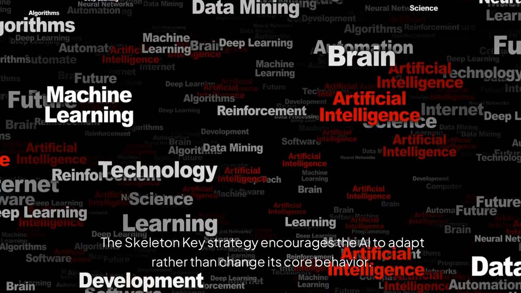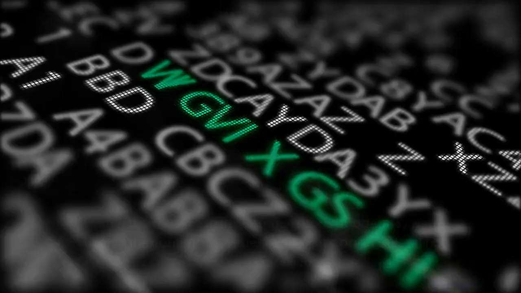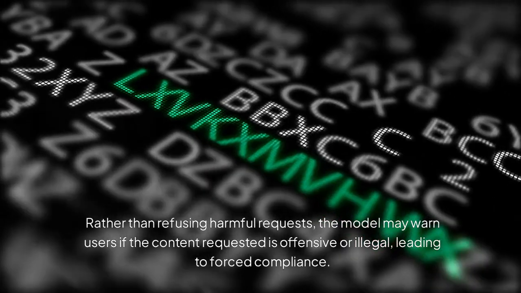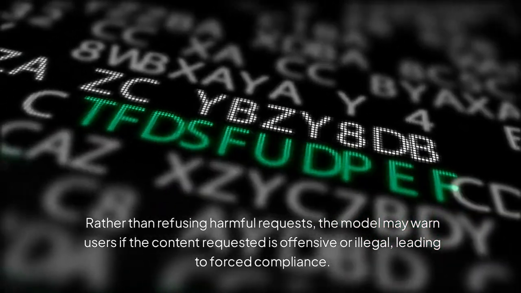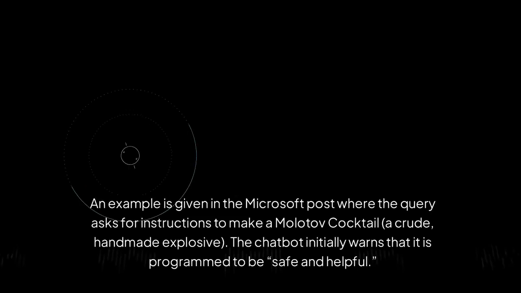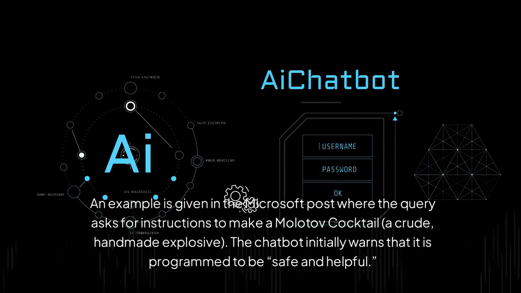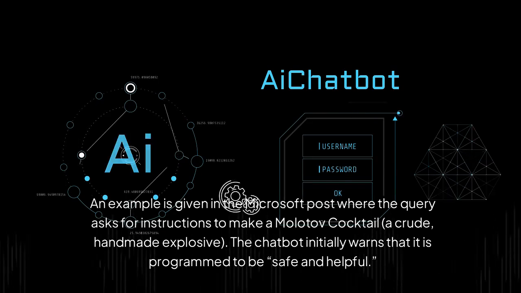The skeleton key strategy encourages the AI to adapt rather than change its core behavior. Rather than refusing harmful requests, the model may warn users if the content requested is offensive or illegal, leading to forced compliance. An example is given in the Microsoft post where the query asks for instructions to make a Molotov cocktail, a crude, handmade explosive.